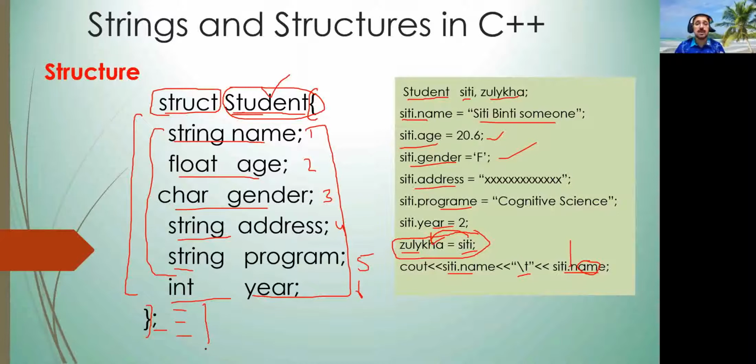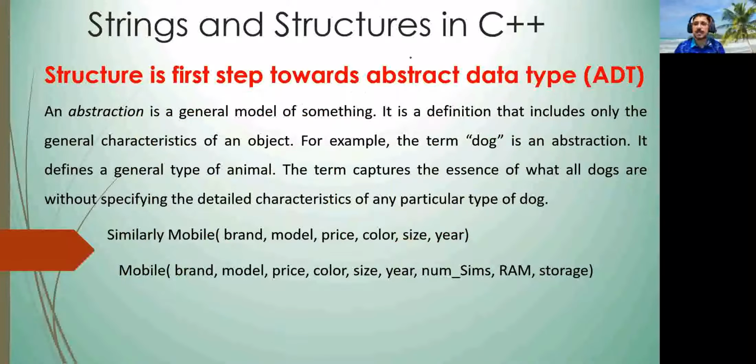So meaning to say the same student can be represented by different people in different ways. So how to represent a general concept of a student? This is called abstract data type.